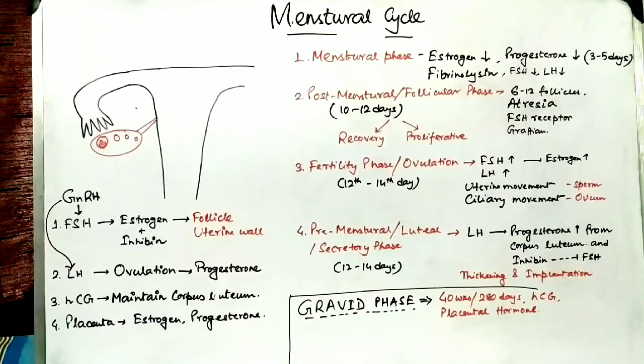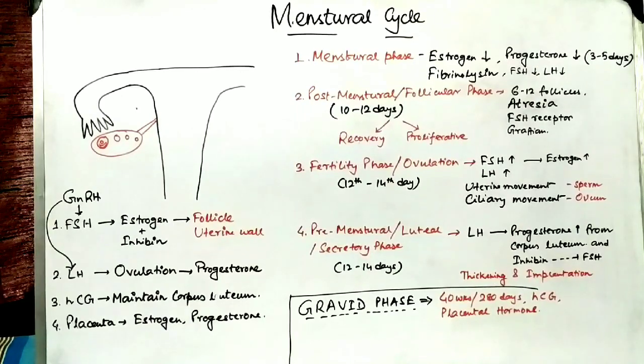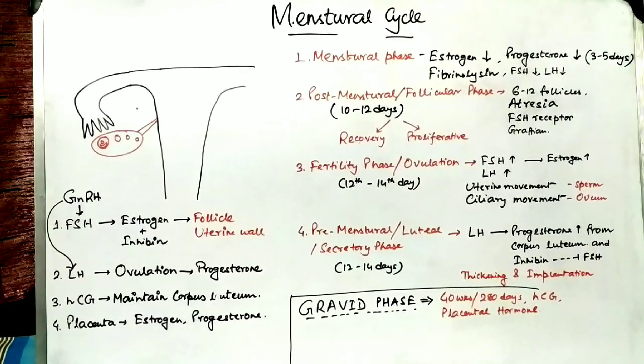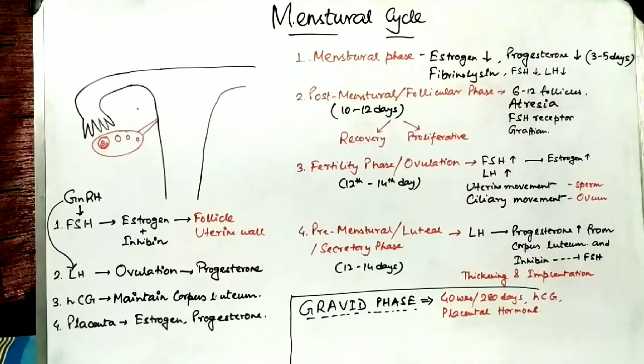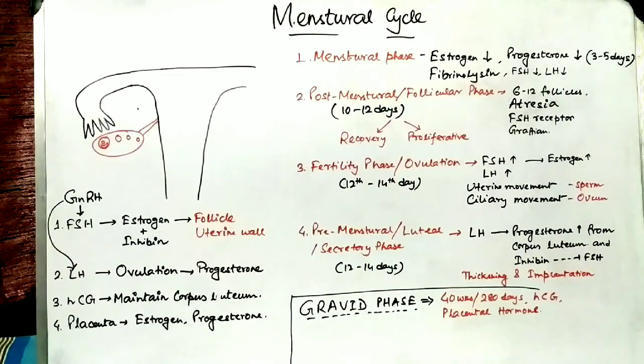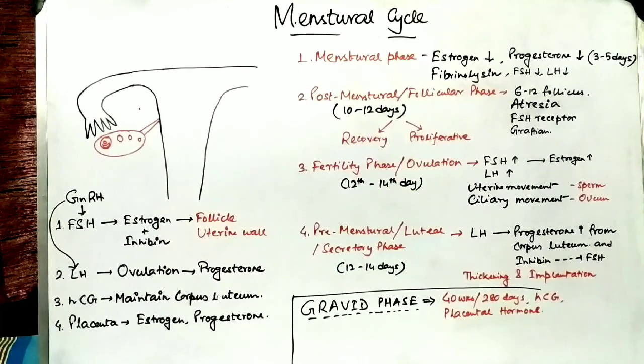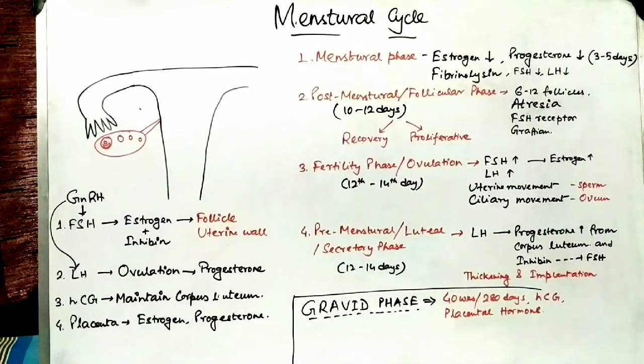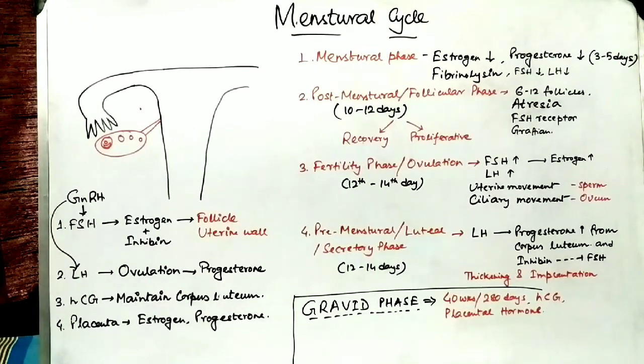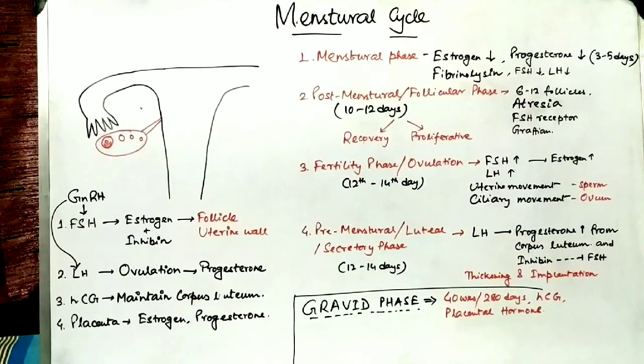Today I am going to discuss the menstrual cycle. The menstrual cycle is a 28-day total cycle of the female body of primates, and we are here learning about the menstrual cycle of the female human body. In the menstrual cycle there are several hormonal regulations, and it can be divided into several phases. Now we see a brief summary about the menstrual cycle.